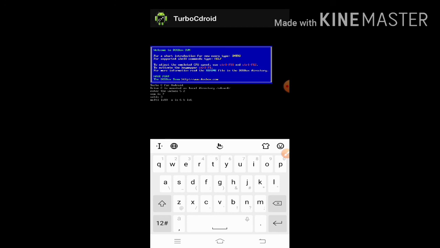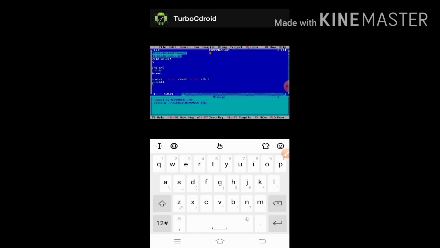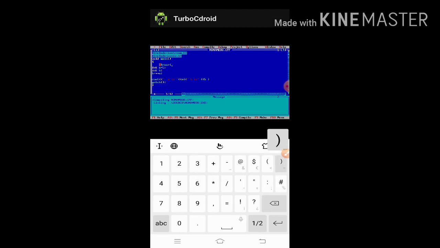So the value a is 6 and b is again 6. So a is 6, b is 6. Why? Because in case of pre-increment, first the value will be incremented and then the value is assigned to the new variable. Okay, so first the value of a is incremented. Okay, so 5 is incremented to 6 and after that it is assigned to the variable b. That's why a is 6 and the value of b is also 6.